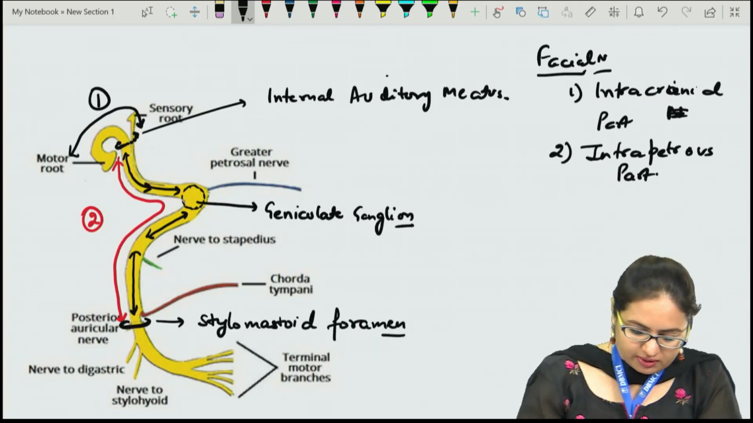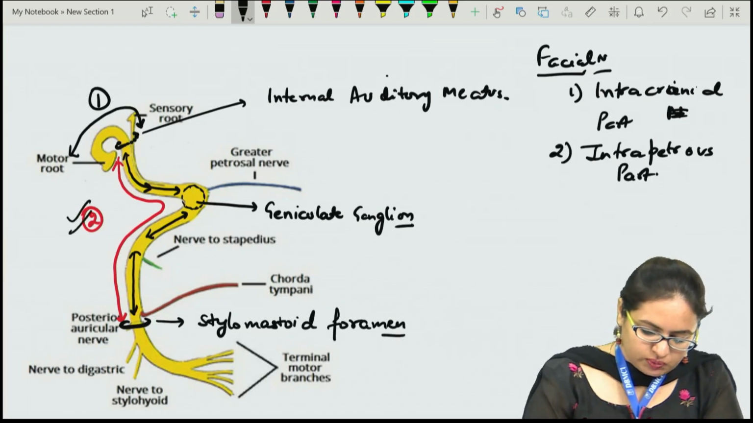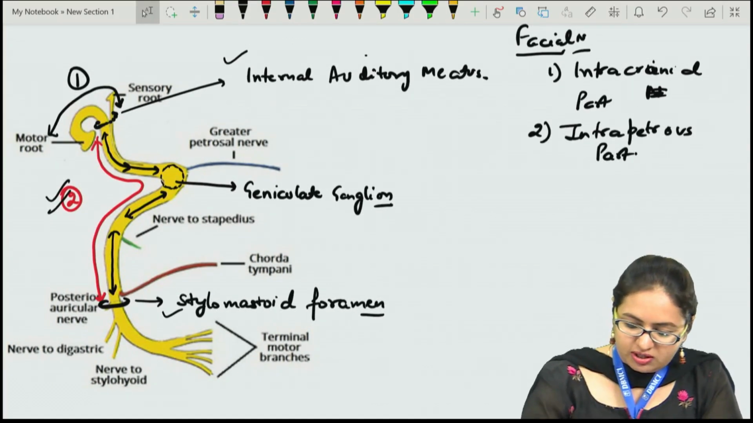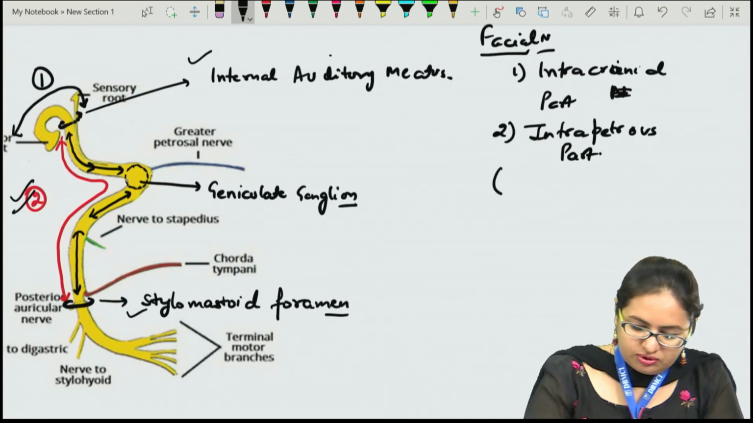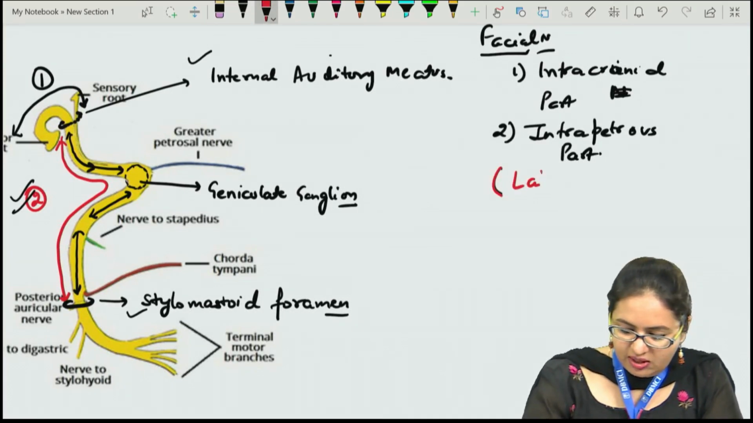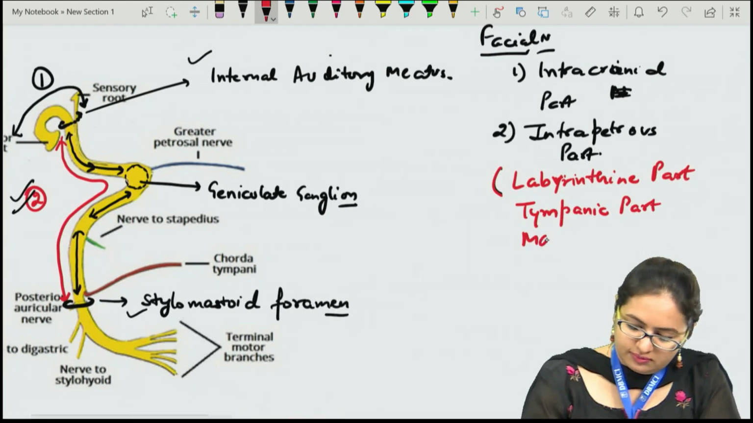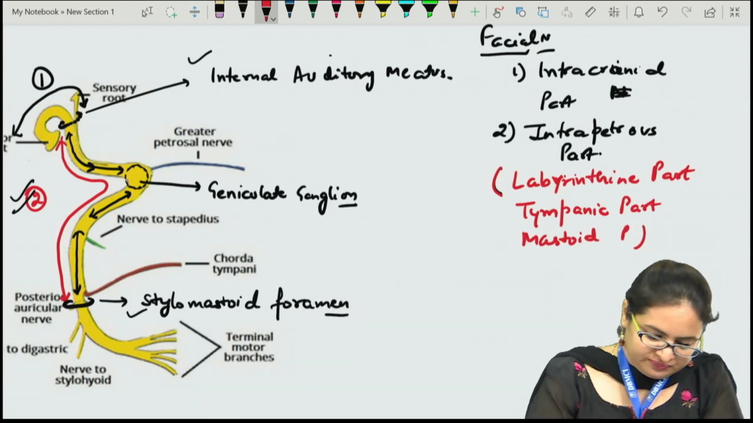So again, the intrapetrous part, the second part, extends from the internal auditory meatus till the stylomastoid foramen, traversing through the petrous part of the temporal bone. It is divided into three portions, as we have just discussed: the labyrinthine part, the tympanic part, and the mastoid part.